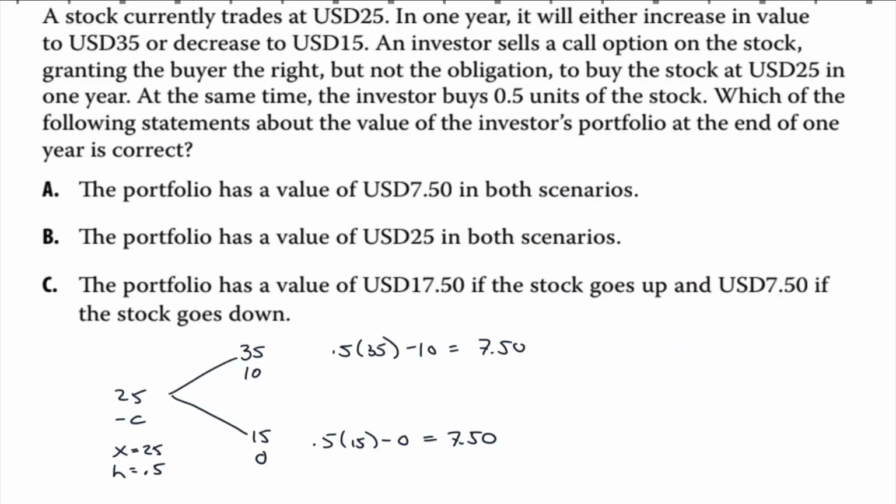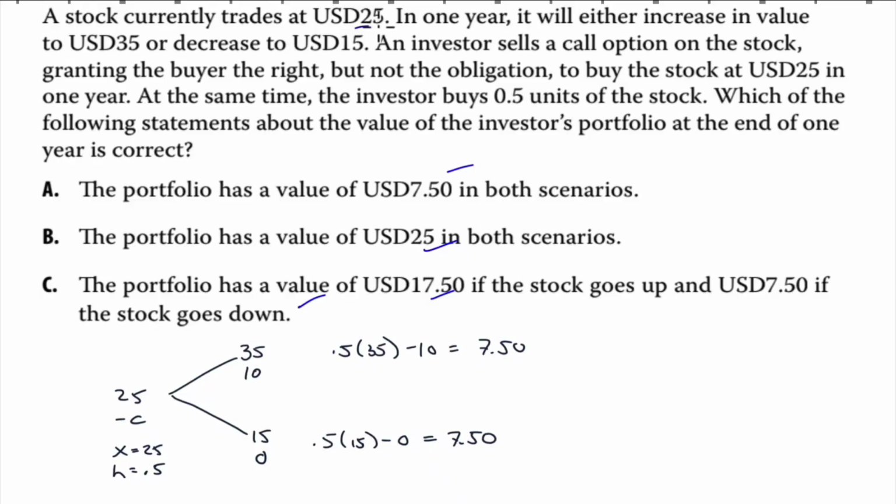Okay, lots of words. What's our question? Which of the following statements about the value of the investor's portfolio at the end of 1 year is correct? The portfolio has a value of $750 in both. The portfolio has a value of $25 in both. Or $17.50 if the stock goes up, $7.50 if it goes down. So we really just have to figure out what the outcomes are.